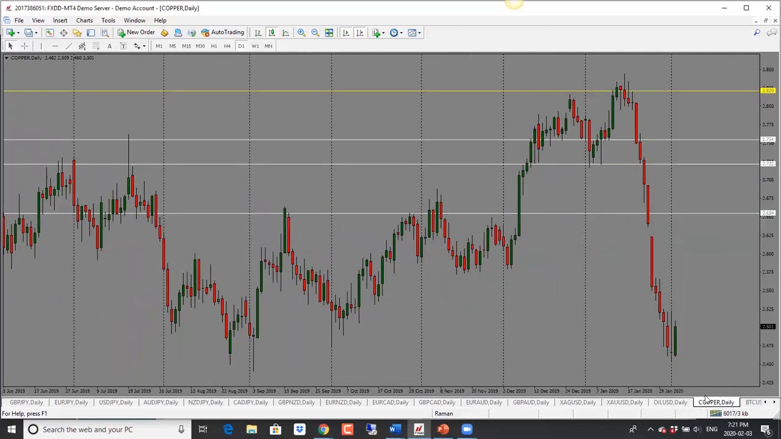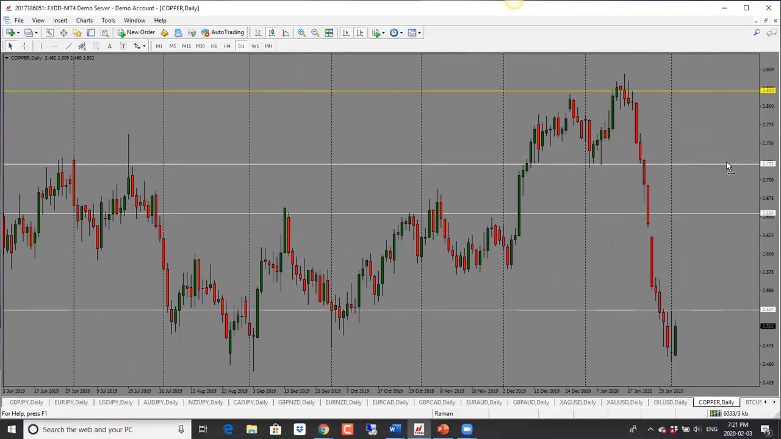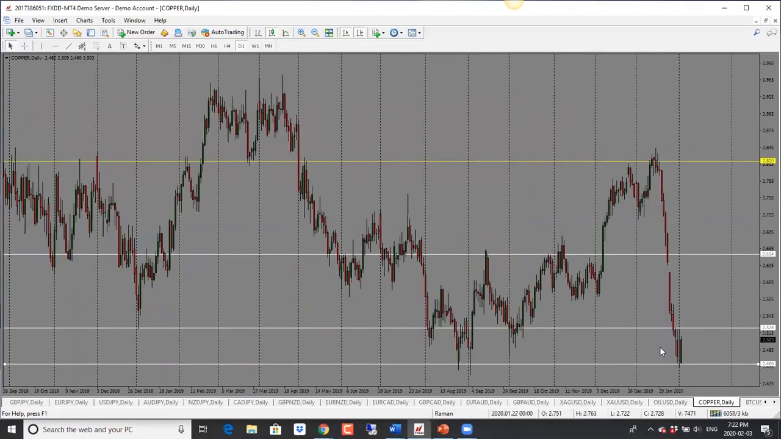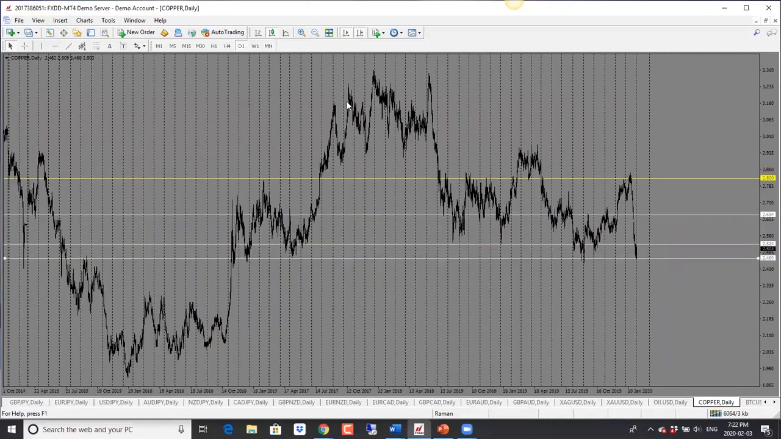And then we have copper here. Copper is sideways at the moment. For the last several days, it's been trading in this range, but this is a major support area. This is where price has turned around many times. So it is a major support area. So if it doesn't go through, we could see a move higher. As we can see, this support resistance level is quite important.